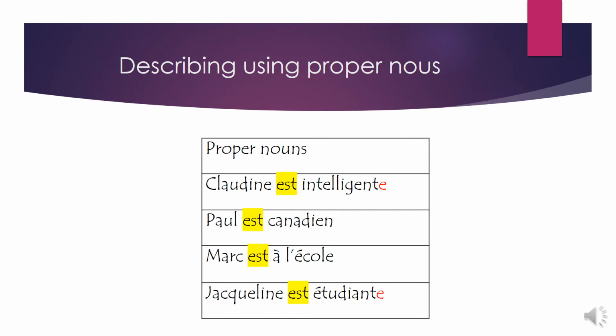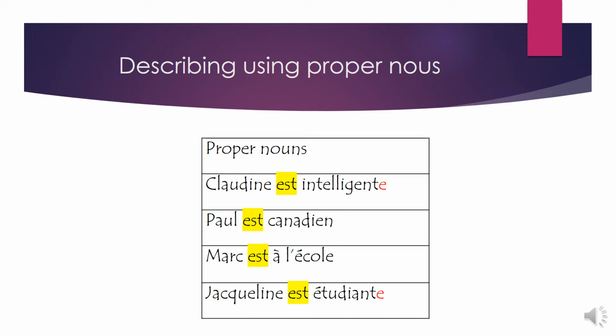How to describe when using proper nouns. Claudine est intelligente. Paul est canadien. Marc est à l'école. Jacqueline est étudiante. As you see, I have highlighted here the verb être, à la troisième personne du singulier. Troisième personne du singulier. Okay?